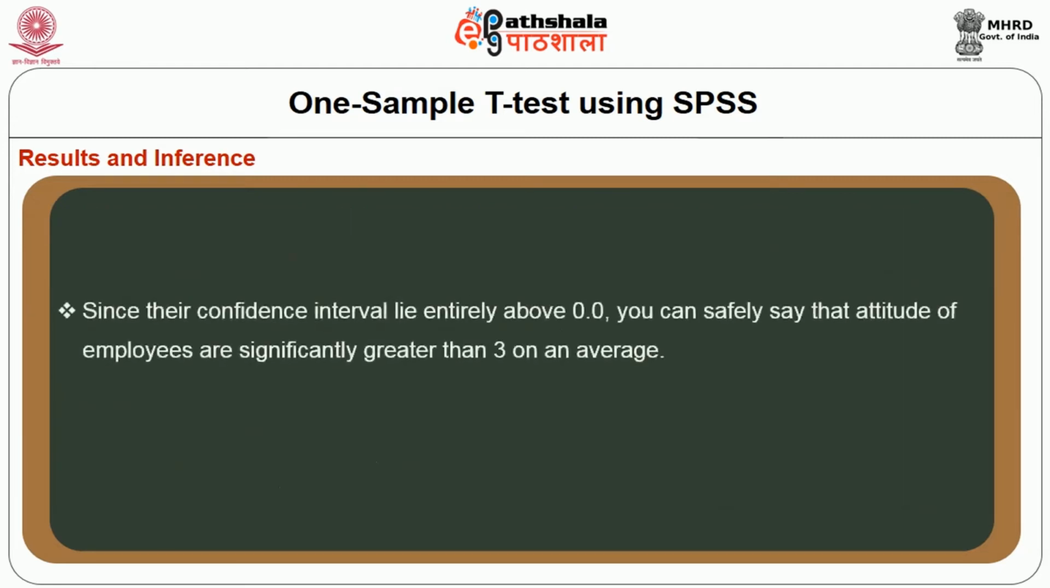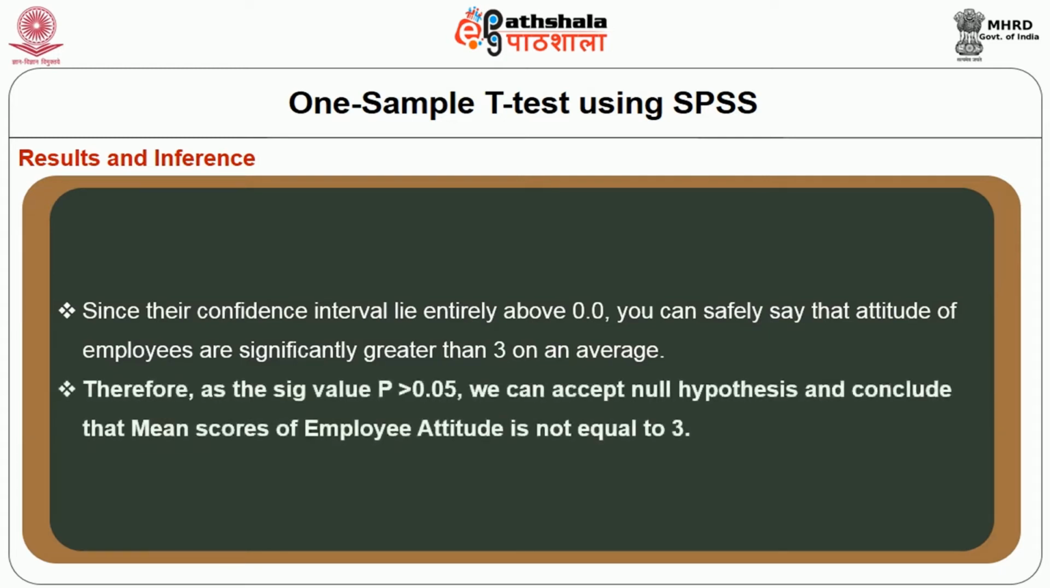Since the confidence interval lies entirely above 0.0, you can safely say that attitude of employees are significantly greater than 3 on an average. Therefore, as the significant value, that is P, is greater than 0.05, we can accept null hypothesis and conclude that mean scores of employee attitude is not equal to 3.